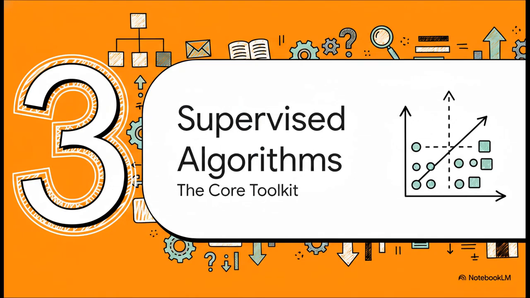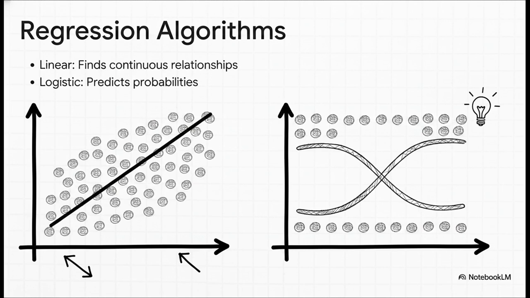Section 3. Essential supervised algorithms, the core toolkit. Let's look at the specific algorithms that live on this branch, starting with the simplest. The mother of all machine learning algorithms is linear regression. It literally just tries to find a linear relationship by minimizing the distance between your data points in a straight line, like predicting someone's height based on their shoe size.